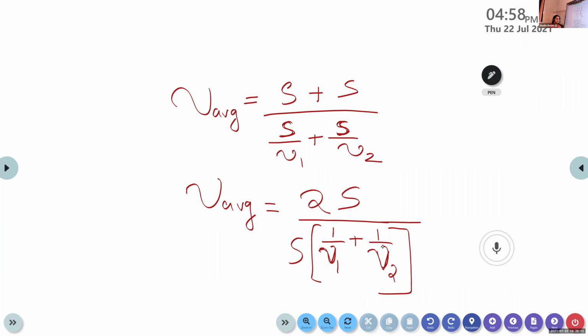So the average speed is equal to 2S divided by S into 1 by v1 plus 1 by v2.